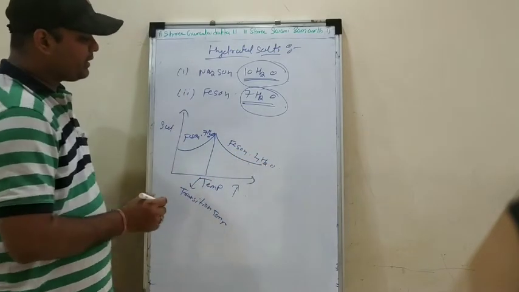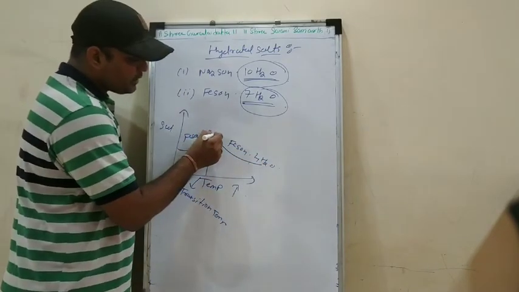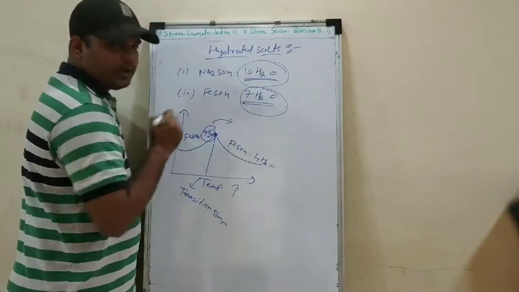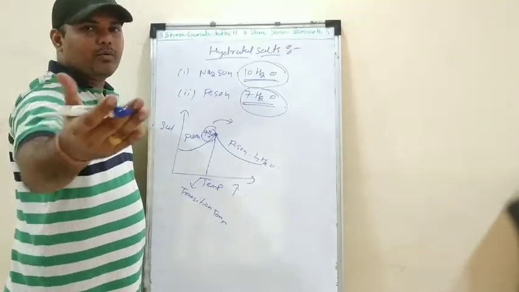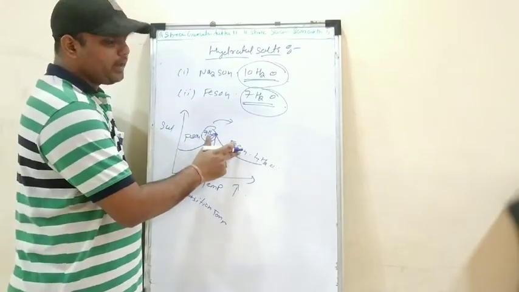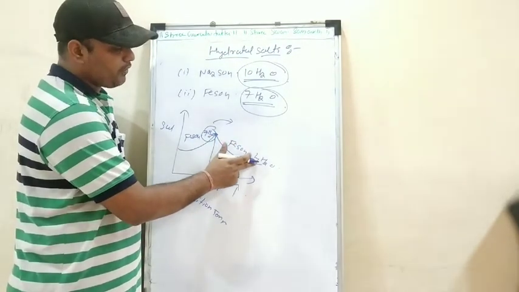So what is happening in this case? This is the transition temperature where the 7H2O is losing some amount of the water of crystallization and getting converted into FeSO4 dot 4H2O.